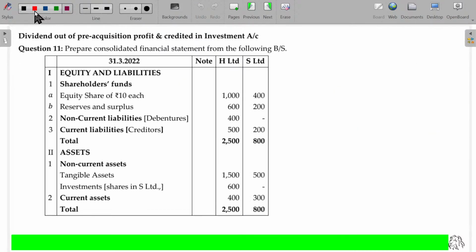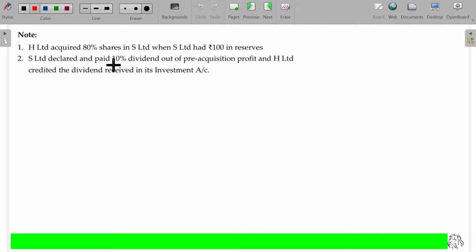Now, in the 11th question, dividend out of pre-acquisition profit but credited correctly in investment account requires no adjustment. But the confusion is to find out what could be the pre-acquisition profit. Estimated, declared and paid 10% dividend out of pre-acquisition profit, and H Limited credited the dividend received in its investment. This is prompt, no issues.